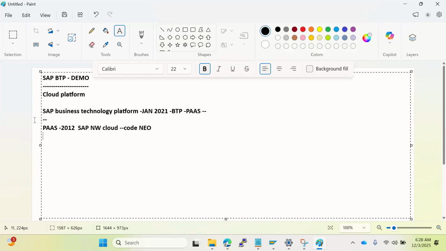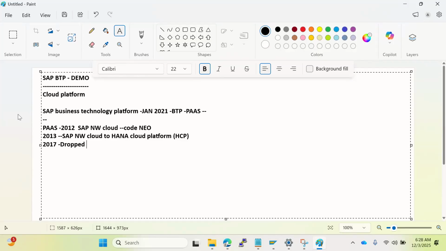After that, in 2013, they slightly changed their naming convention from NetWeaver Cloud to HANA Cloud Platform. The short name is HCP. After that, they introduced some other features in the HANA Cloud Platform. But in 2017, they dropped the HANA word. Why? Because some people were thinking it's only for HANA Cloud Platform and not for the other SAP services.